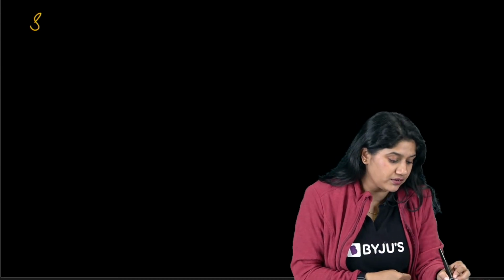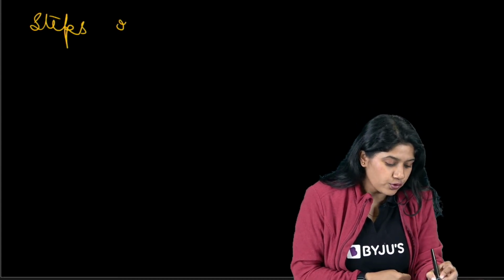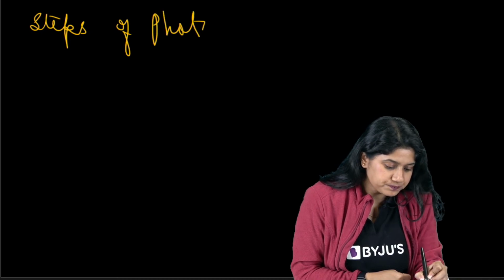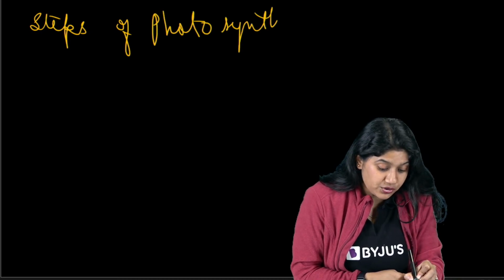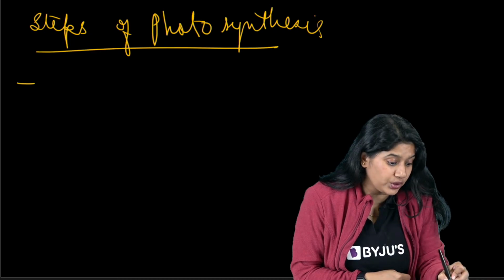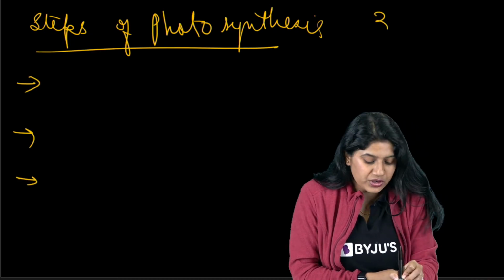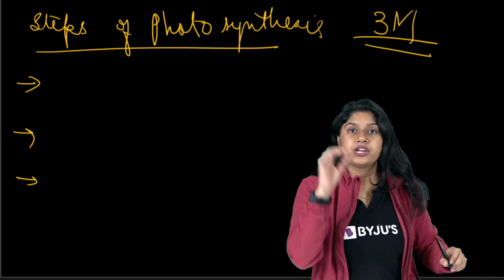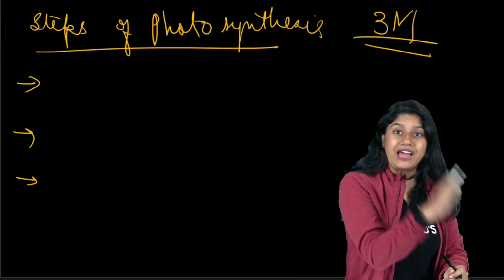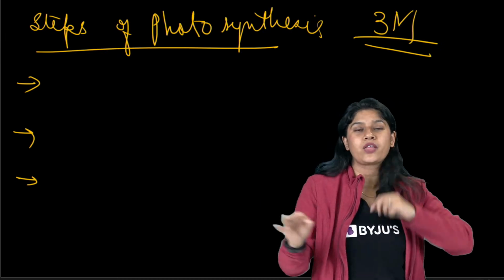Very good. So we're talking about the steps in photosynthesis. The steps of photosynthesis. This question is really very important. It has direct 3 points. It is a 3 marks question, everyone. If you read your NCERT, they have given you 3 points. Just write those 3 points and your 3 marks are there with you.